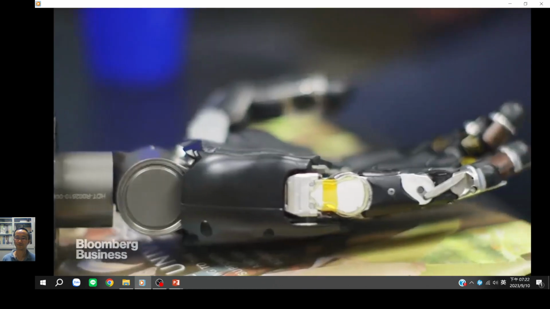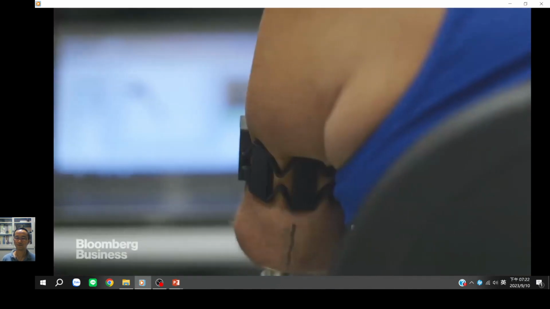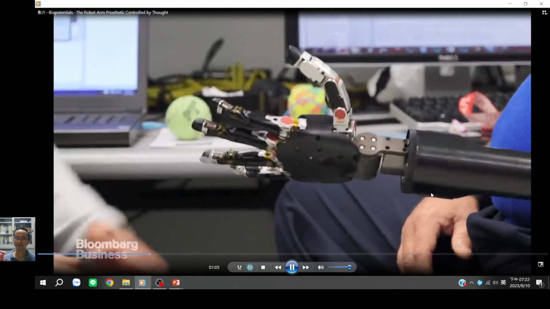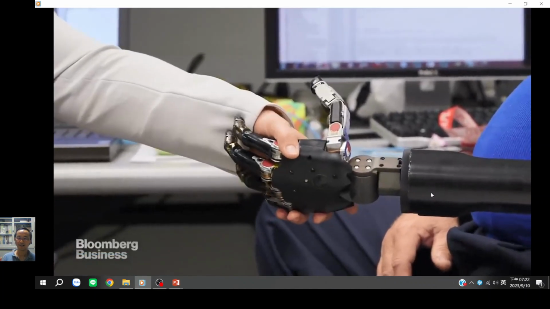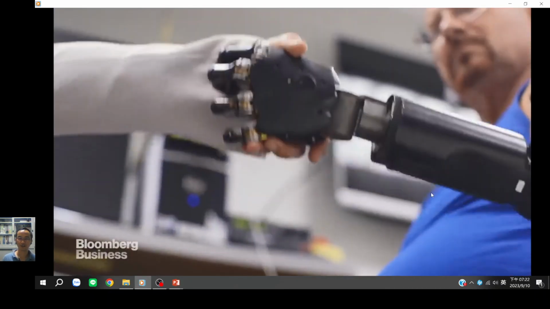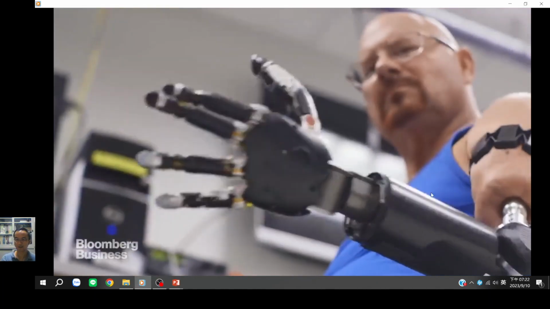So you can see that these are the electrodes to collect the EMG signal. Once it is collected, it will be analyzed by the MCU, microcontroller units, to control all the motors of the electric arm.